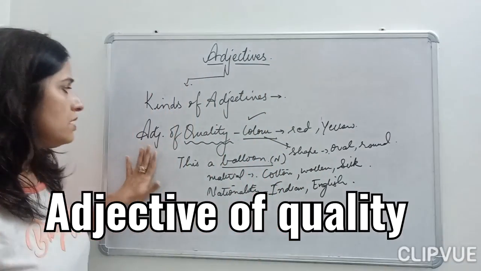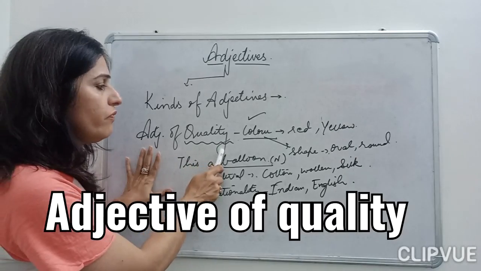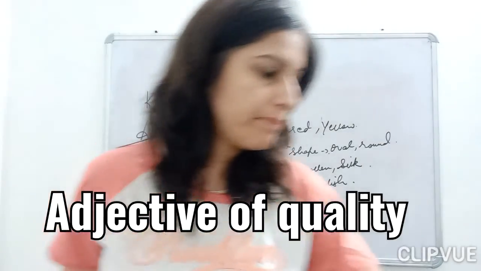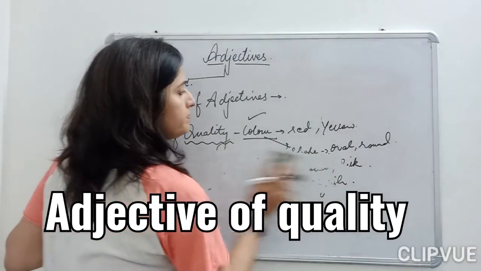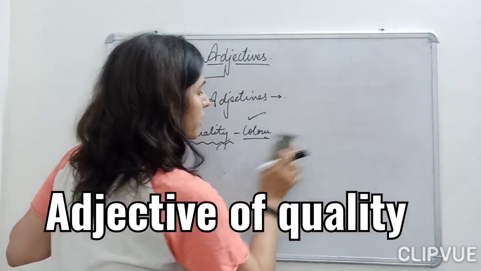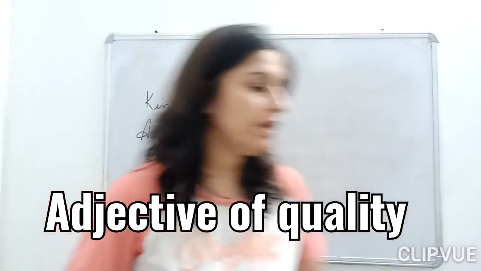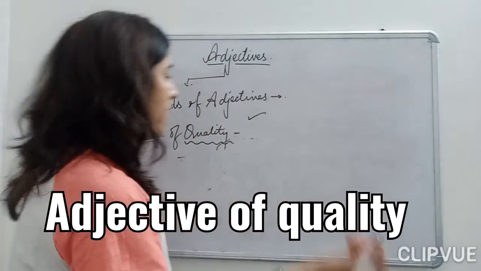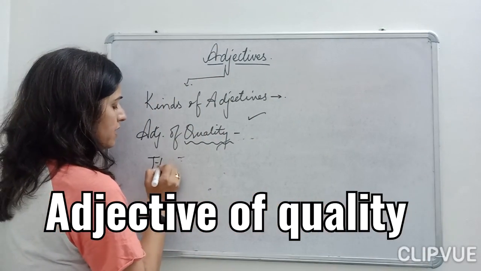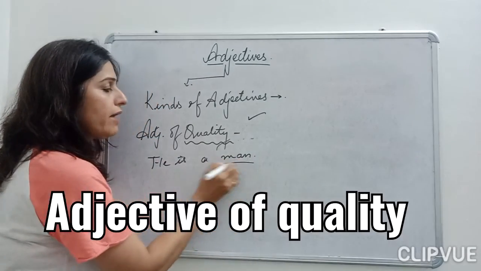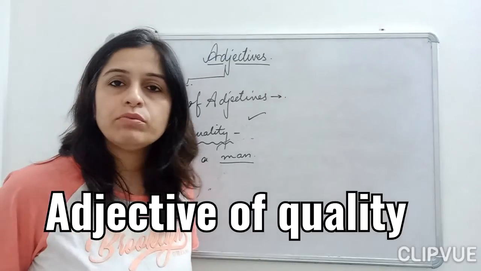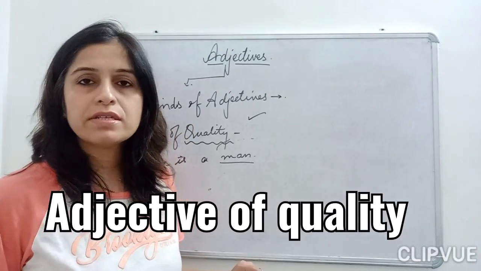Now this is the adjective of quality. Let's take some examples, children, and understand how it is done. Suppose I take the example man. He is a man. Now I have to add quality to this noun.